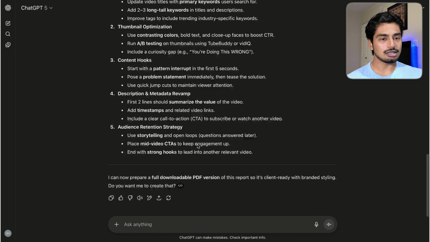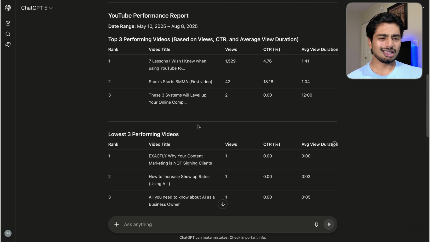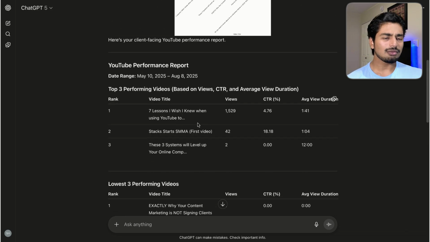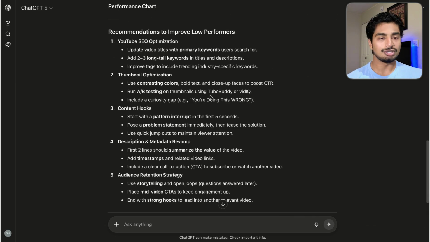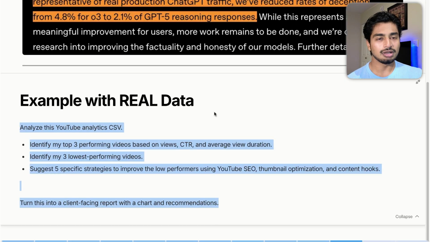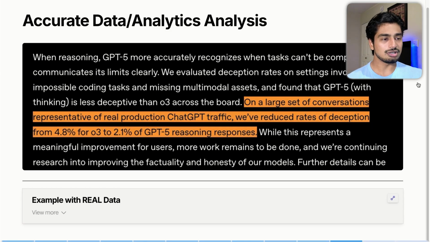Create PDF, don't need that. But yeah, I would give this a solid 6, 7 out of 10. Maybe 7 out of 10. I think it could be much better, but it gave me exactly what I was asking for, so I can't be complaining too much. It's more on the prompt. But that is another way that you could actually use it. It's not going to make up data. It's going to pull real data, at least that's what it claims, and lower the deception rates, which is crazy they had deception rates in the first place. I guess that's a given when using these AI models.